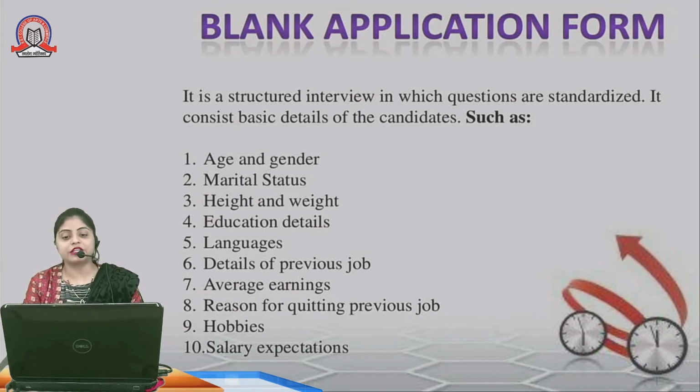The form asks very basic questions such as age, gender, marital status, educational details, languages known, details of the previous job if experienced, average earnings in the previous job, reasons for quitting, and expectations from our company, including the salary expected. These are the general questions every company asks candidates who come for an interview.